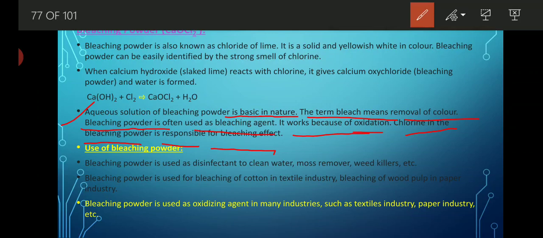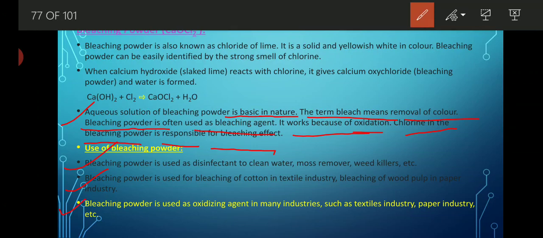Now, the other uses of bleaching powder: it is used as a disinfectant to clean water, moss removal, weed killer, etc., that we already discussed. Bleaching powder is used for bleaching cotton in the textile industry, bleaching of wood pulp, and the paper industry. See, bleaching powder is also used in the preparation of paper. What happens? The bigger particles of paper help in making the pulp of that paper, and then a proper sheet gets prepared.